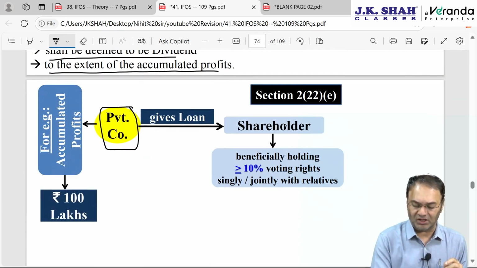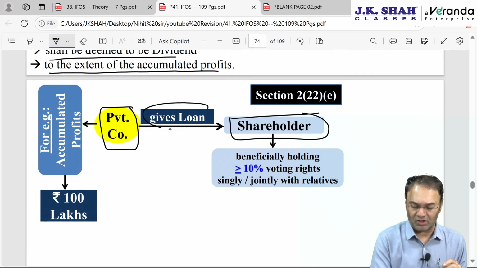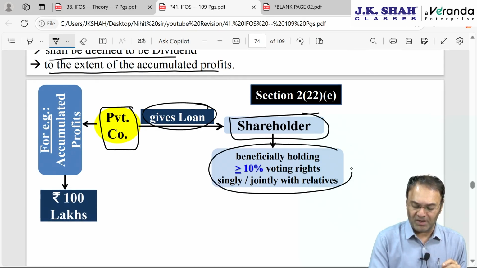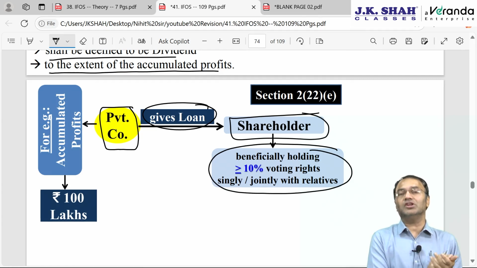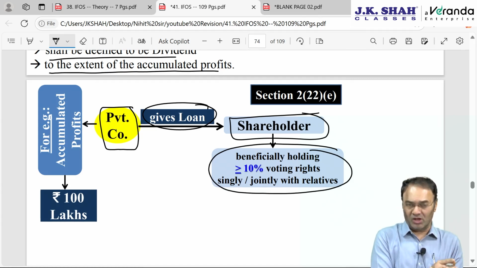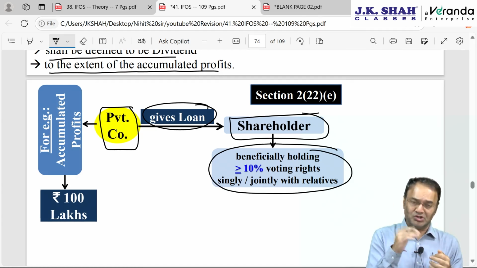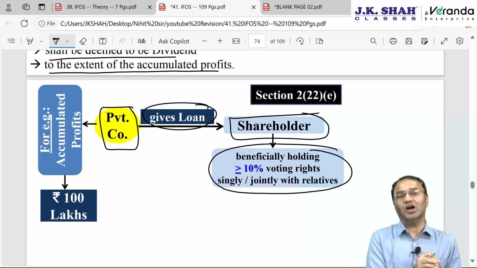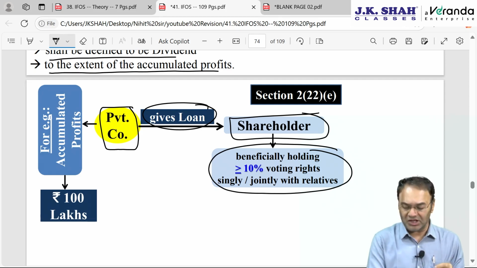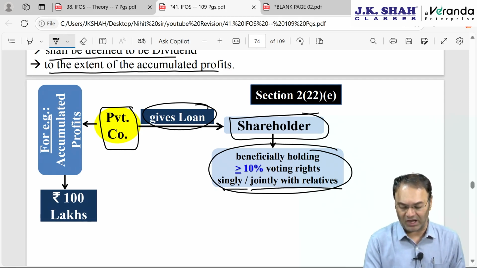There is one private company which gives a loan to a shareholder. The shareholder should be holding beneficially 10% or more of voting rights. Normally substantial interest holding means 20% or more, and in the transfer pricing chapter it is 26% or more for becoming an associated enterprise, but here it is 10% or more, singly or jointly with relatives.